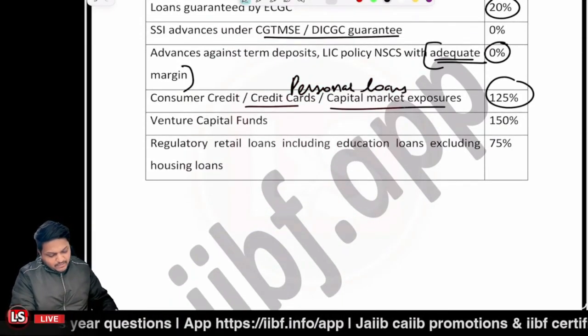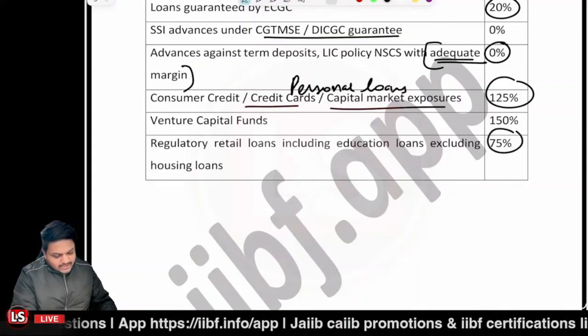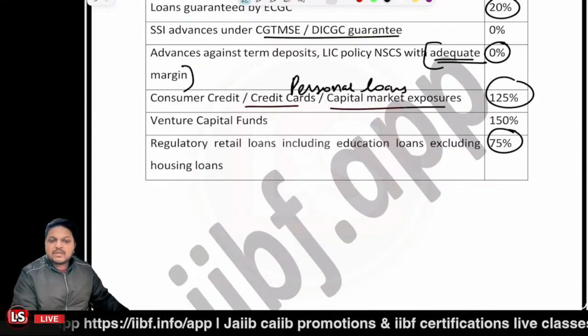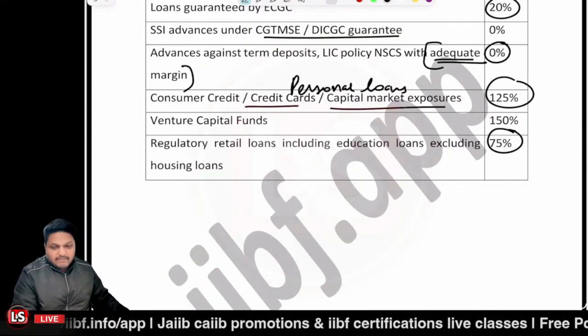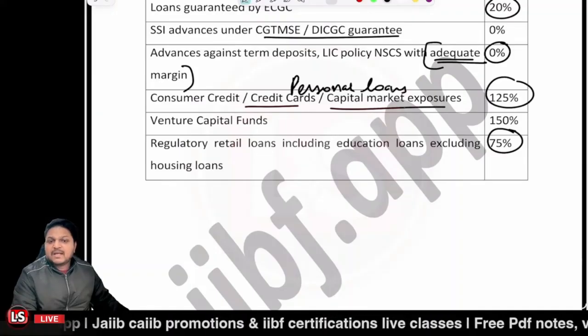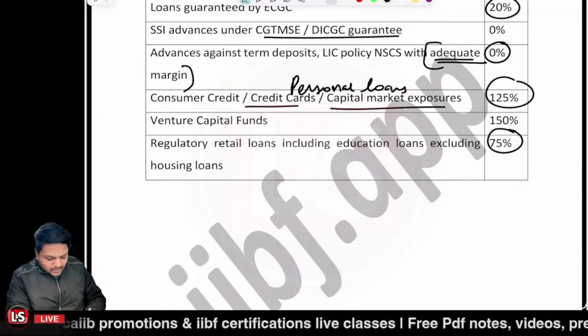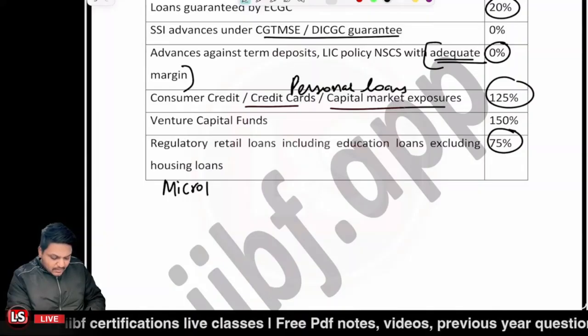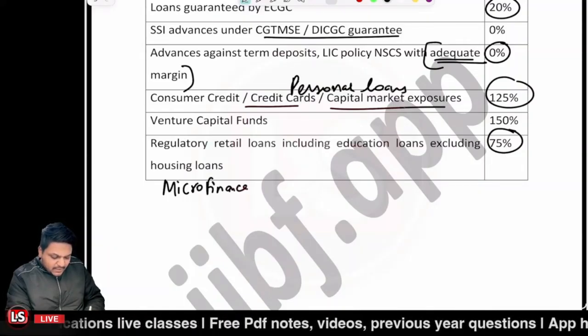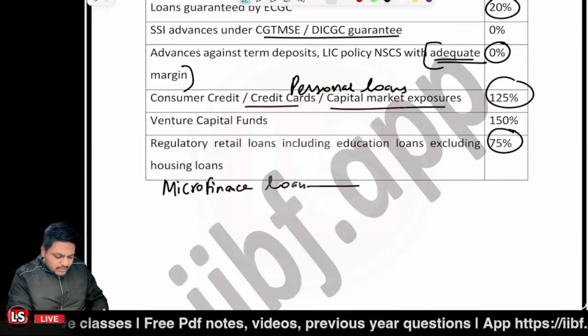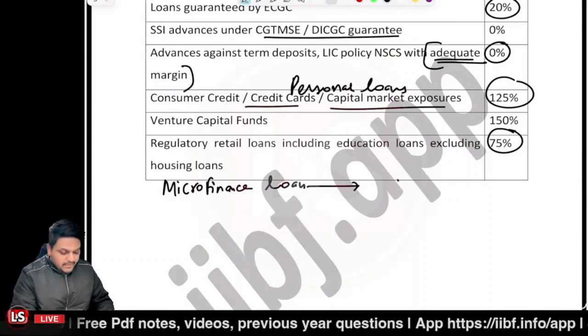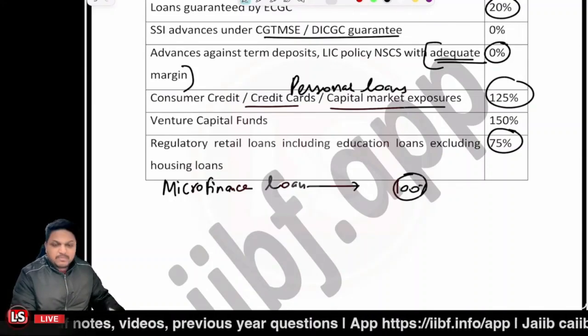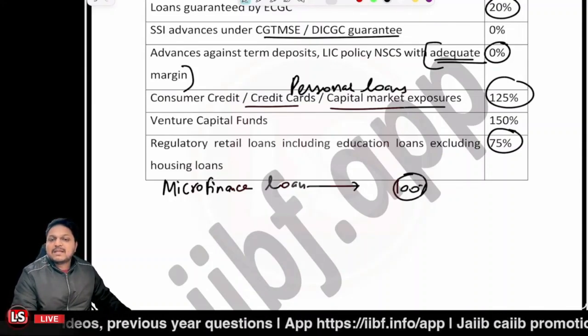And if there is any regulatory retail loan, let's say an education loan or something, then it is 75%, right? And further, if there is any microfinance loan, this is a new category which is added, in that scenario also it is 100%. Is that clear?